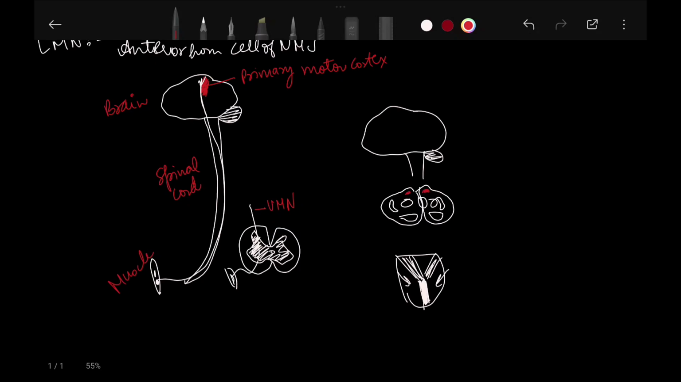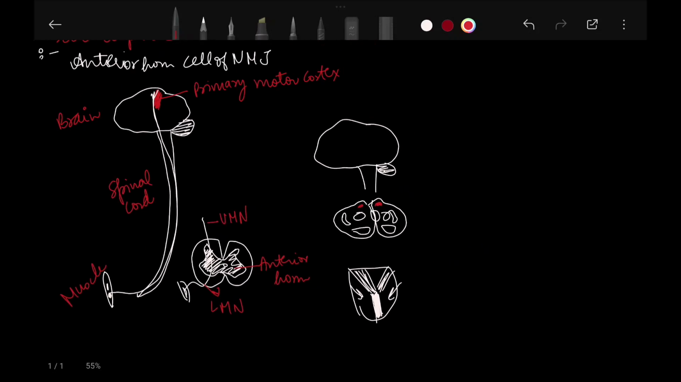After entering the spinal cord, they come in contact with the anterior horn cells. The cell body is present in the anterior horn of the gray matter, which is known as the lower motor neuron, and then it penetrates the muscles as the neuromuscular junction.